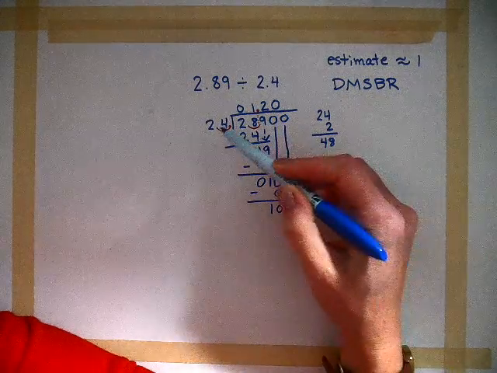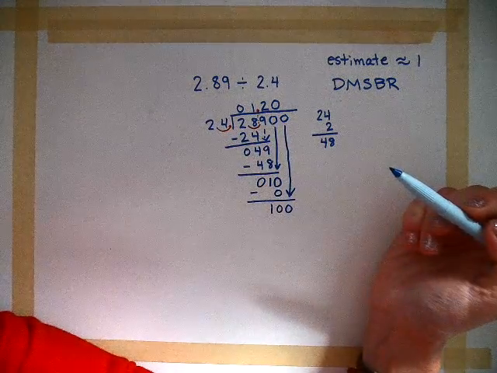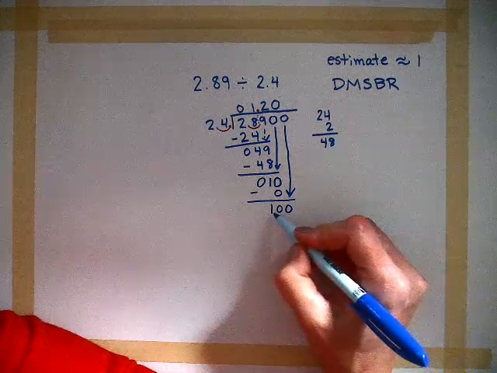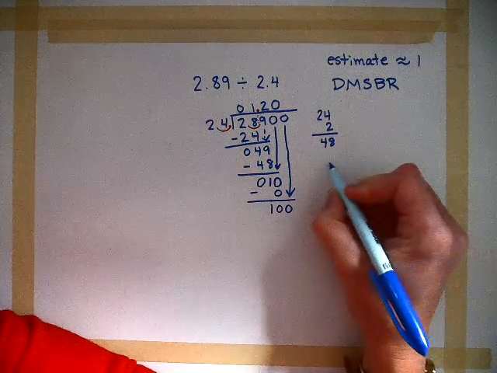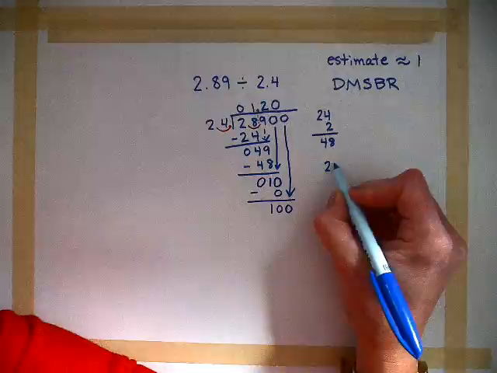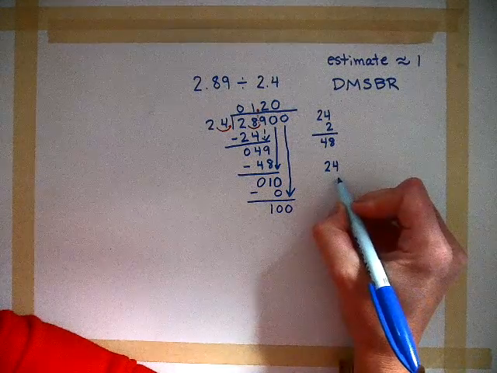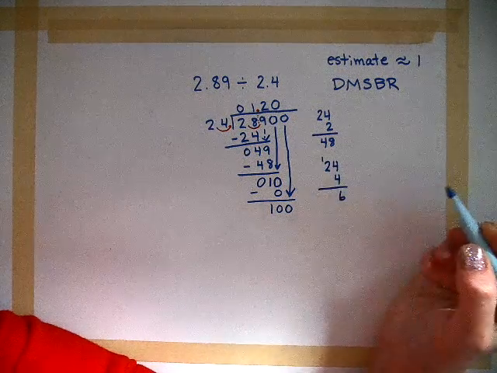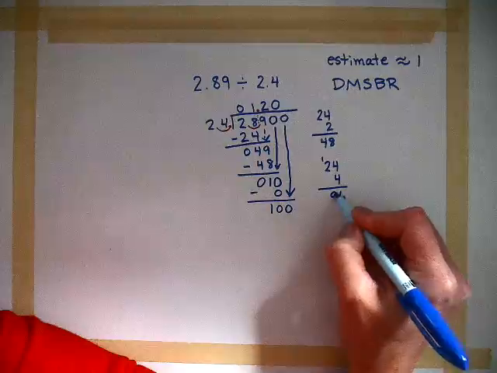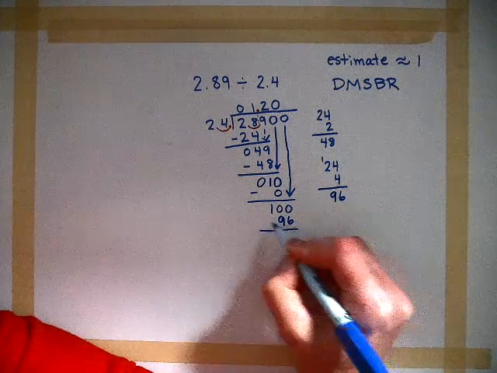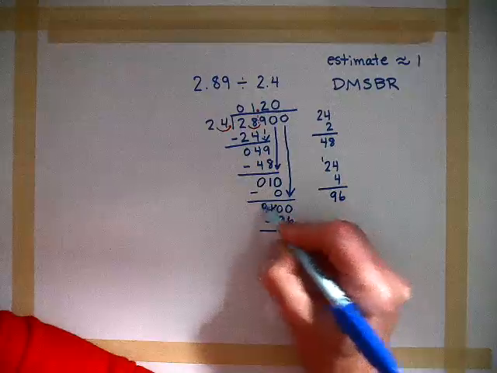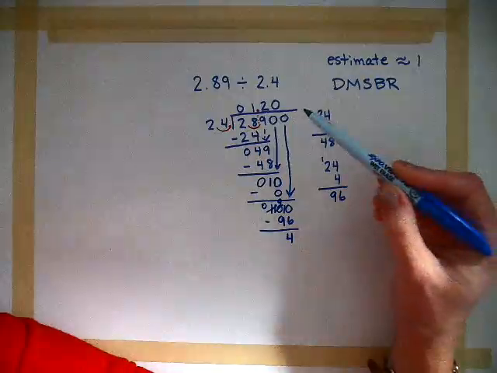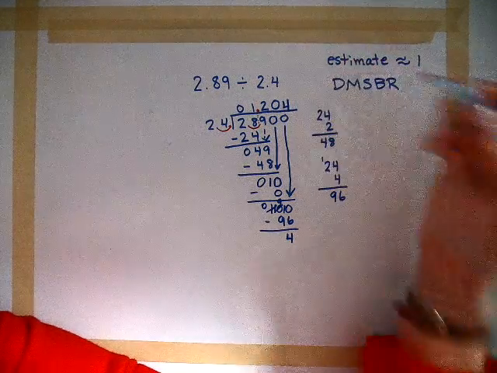And I get 100. So 24 into 100, well, I know 25 goes into 100 4 times because 4 quarters are in $1, and this is kind of like saying this is 100 pennies, $1. So let's just see, let's multiply. 24 times 4. 4 times 4 is 16, carry the 1. 4 times 2 is 8, and 1 is 9, so 96, so that's definitely going to work. 100 minus 96, 4. And we'll put the 4 up here because it worked.